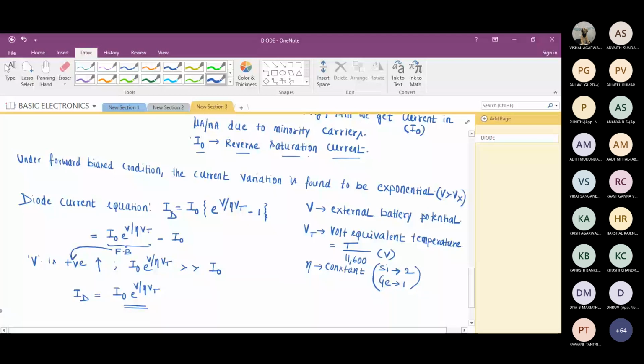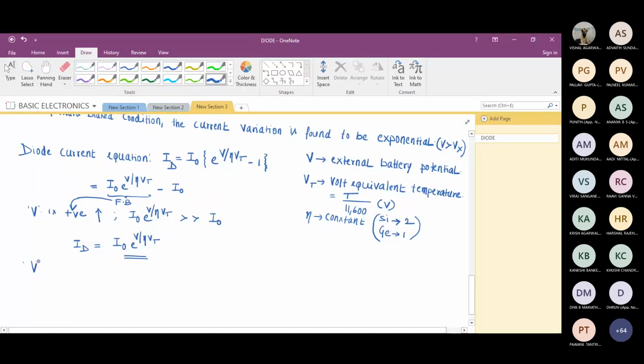Now, let me take V negative. If V is negative and I keep increasing the negative value, I get e raised to power minus something. So will I naught e raised to power V by eta Vt, with V negative now, be much less than I naught?